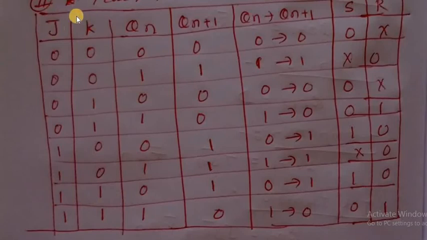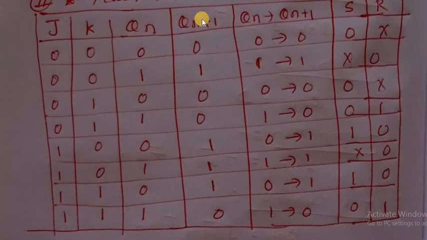We know J, we have K, we have QN, so we can calculate QN plus 1. What is the characteristic equation of the JK flip-flop? J QN bar plus K bar QN.